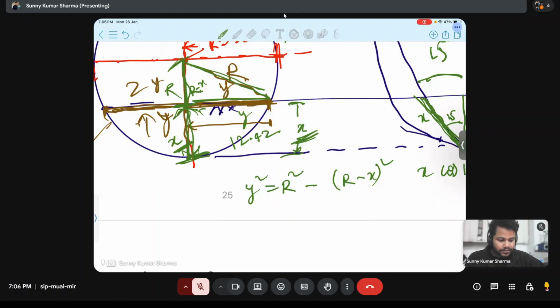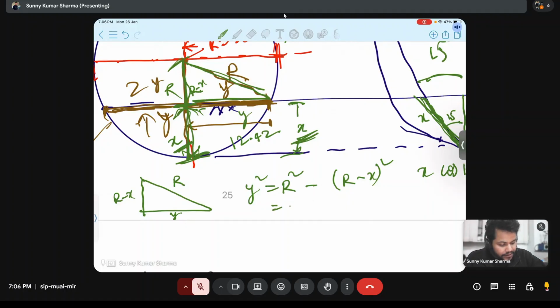Anyone have doubt? This is r minus x. This is r. This is y. Yes, this is clear, sir, but I can't calculate.